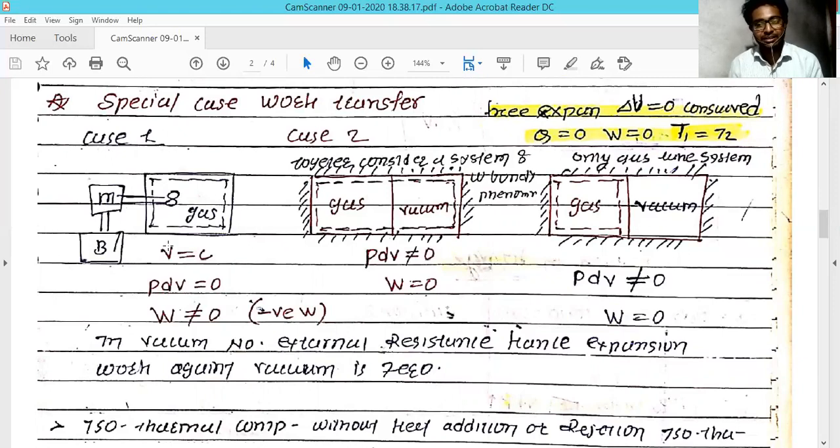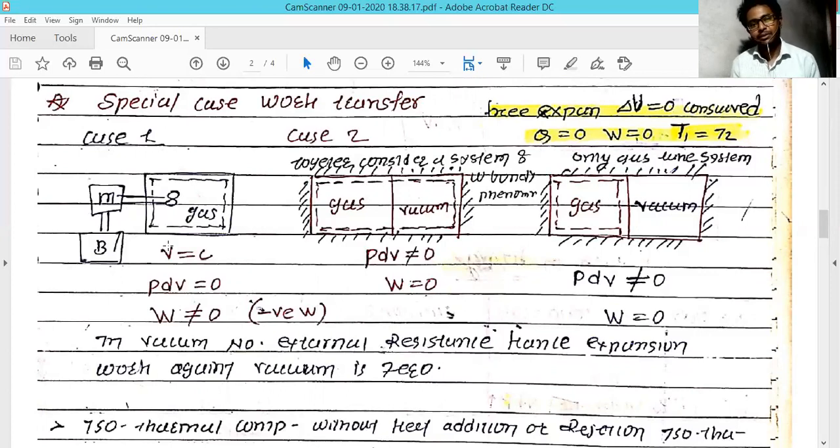From the first law, dQ is zero, since you are not applying any heat, but you are applying work to the system, which is negative work. If you put that in the formula, dQ = dU + dW, then shifting to the other side, dW equals dU. That is, whatever energy you are putting into that system is used only to increase the internal energy of that system, nothing else.